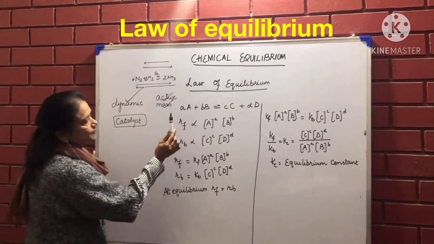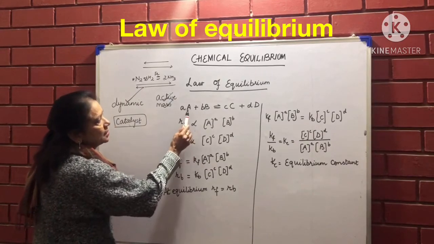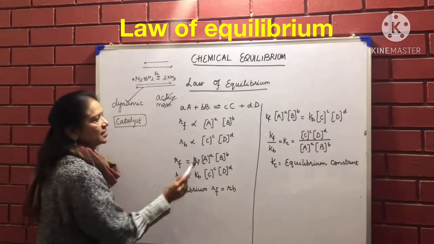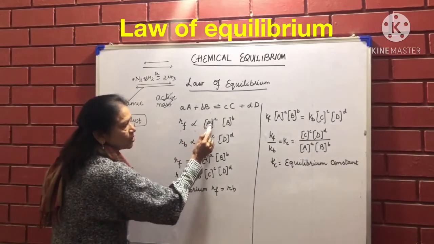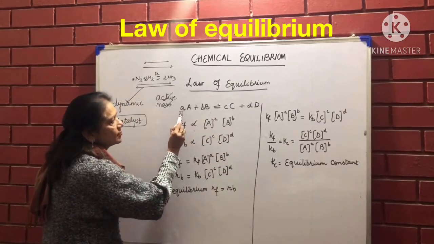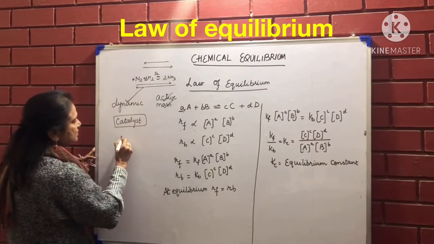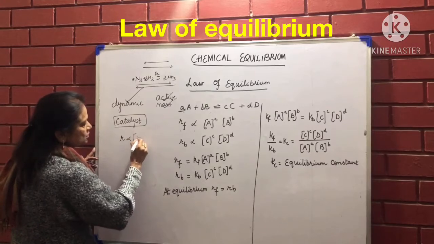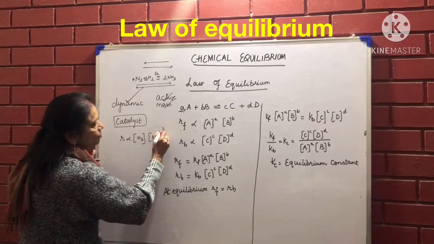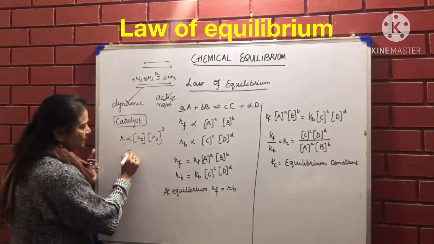So now I am saying that the rate of forward reaction is proportional to the amount of the reactants. And when we want to know the amount of the reactant, we call it the concentration of the reactant to the power of whatever number is written here. So if I want to write down in this case, I'll say rate of reaction is proportional to nitrogen, proportional to hydrogen to the power 3, because 3 is before the compound. So these are known as stoichiometric ratios.